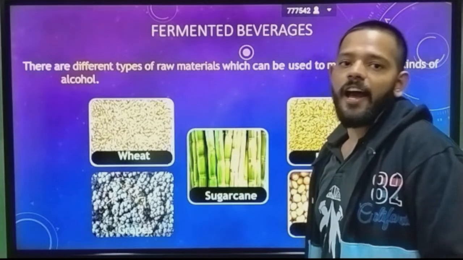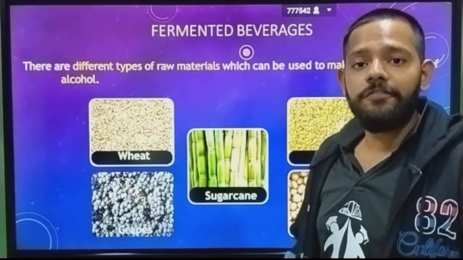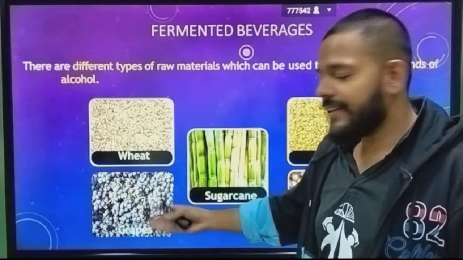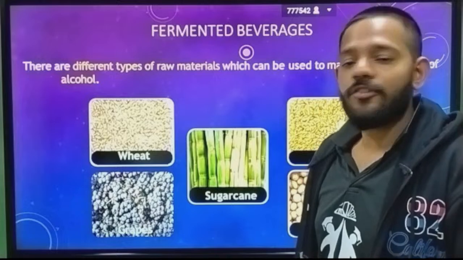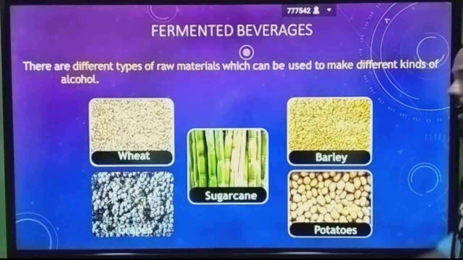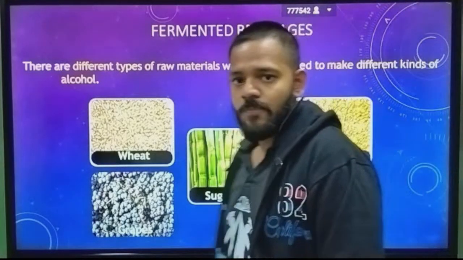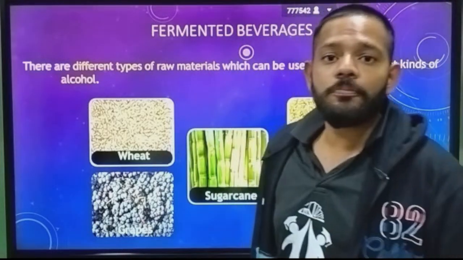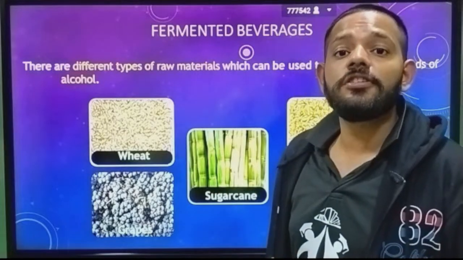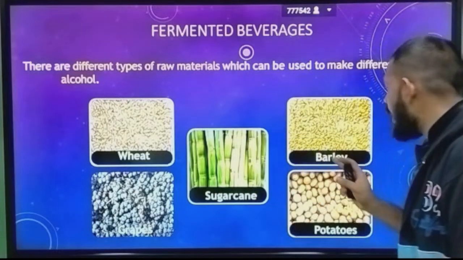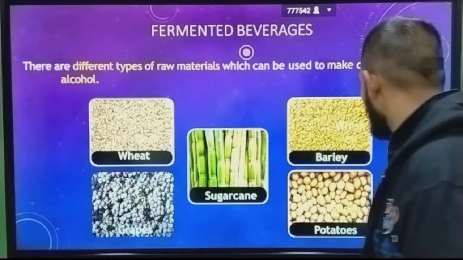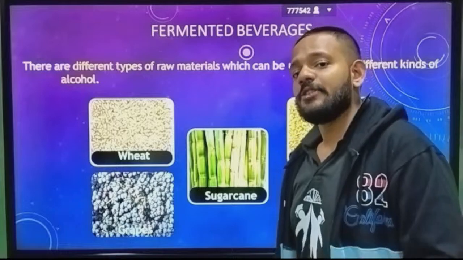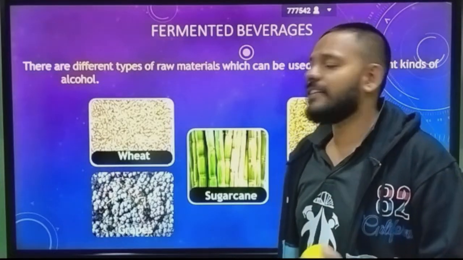Now, what is the raw material of ethanol? For beer it is wheat, for wine it is grapes, sugarcane molasses for rum, barley for whiskey, and potato for vodka. Again, beer is produced from wheat, grapes are used to produce wine, sugarcane is used to produce rum, barley is used to produce whiskey, and potato is used to produce vodka. So these are different raw materials used to produce different alcoholic beverages.